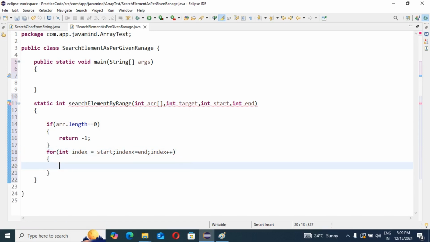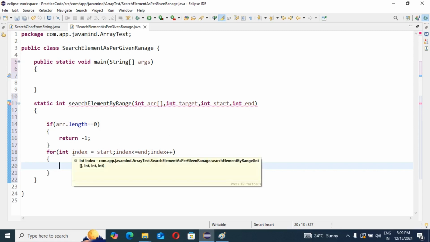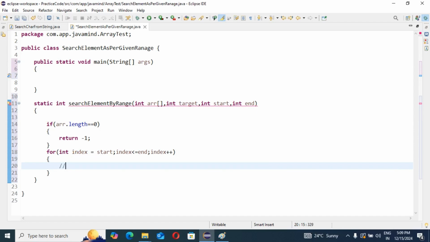So I am writing this for loop, and I am writing some comments by which you can understand.